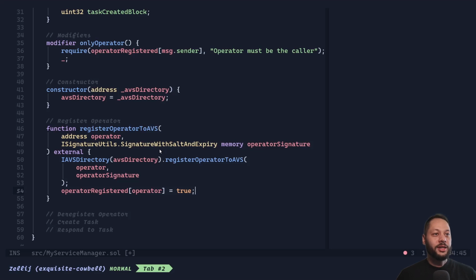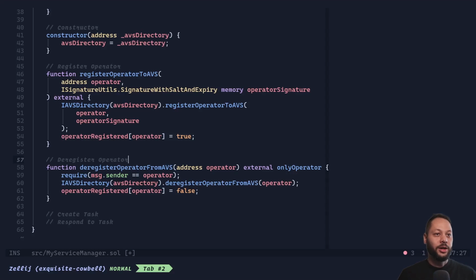And this signature is a struct. We'll have a look at that struct a little bit later. We're going to create a script that makes it easy for an operator to register with our AVS. Next, we add the ability for an operator to deregister, and that's pretty simple as well.